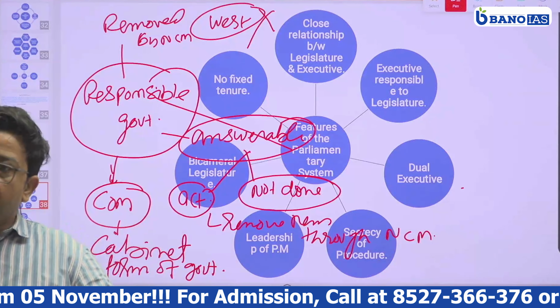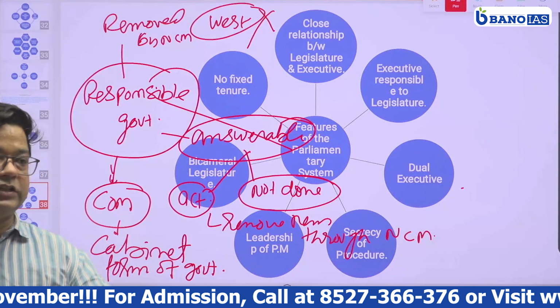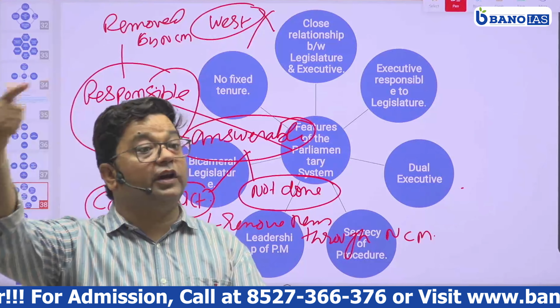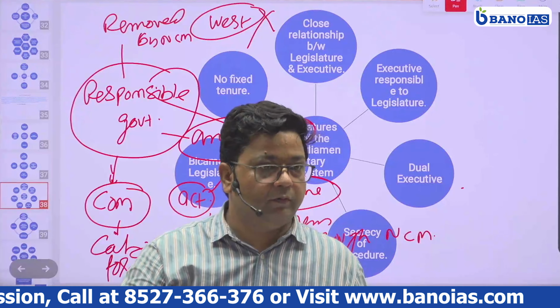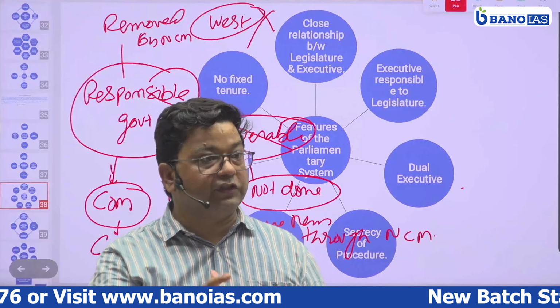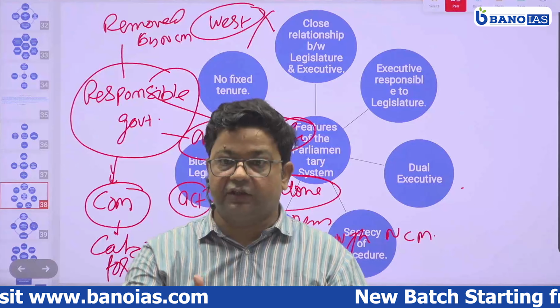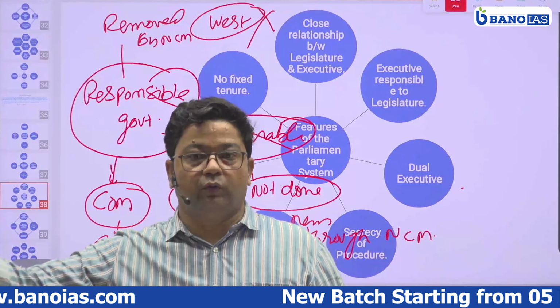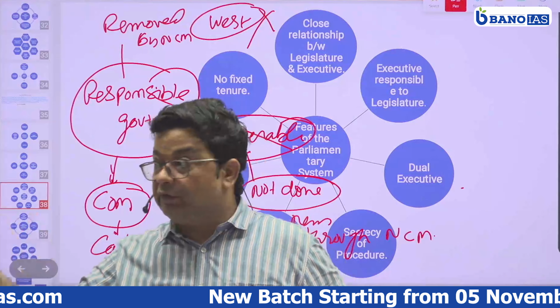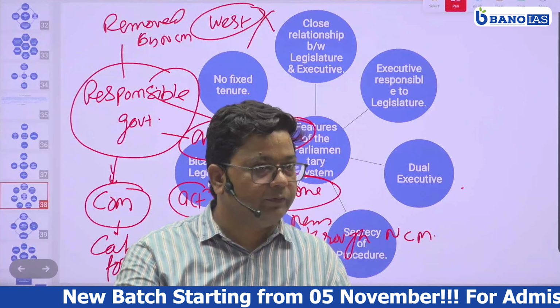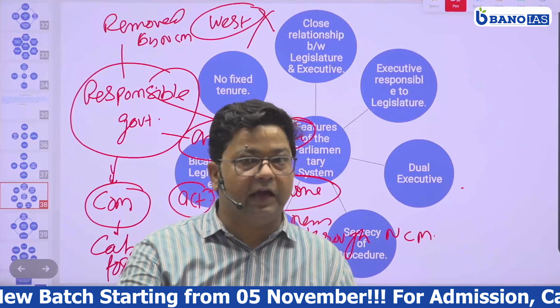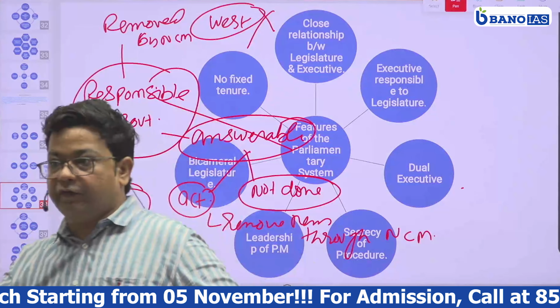So altogether after independence, it is not suggested that we should shift to a new system on an experimental basis. If we bring a new system, it will be on an experimental basis. Yes or no? But the system which is already in existence, which we have been running through and are familiar with, it is good to have the same system. So this is the first reason why we have opted for the parliamentary form of government.